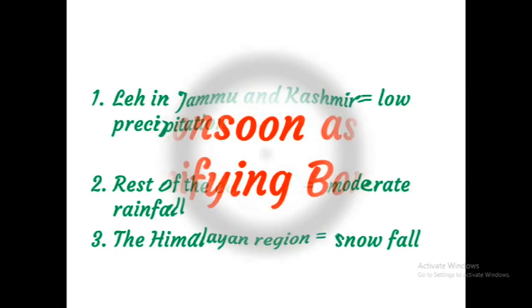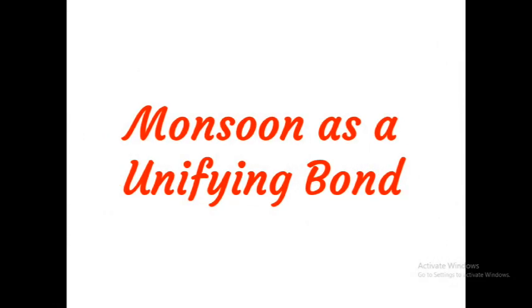Next, monsoon as a unifying bond. You know what is the meaning of this? Monsoon as a unifying bond. That means this monsoon making our country as a unifying country, one country. That means this monsoon is making the unification of our nation. Let's see how this monsoon acts as a unifying bond.